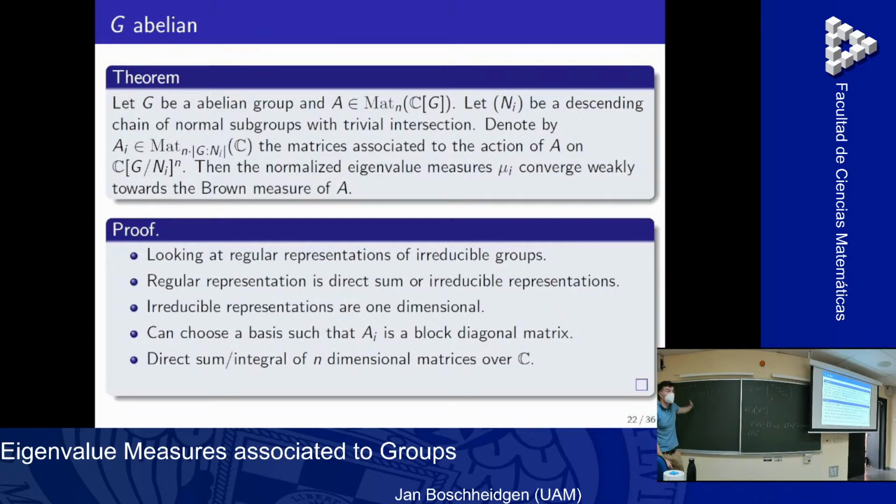And I send it to a diagonal matrix. And now I have like a diagonal block matrix. So my matrices A_i would be something like this. I have something here, here, here, and here.